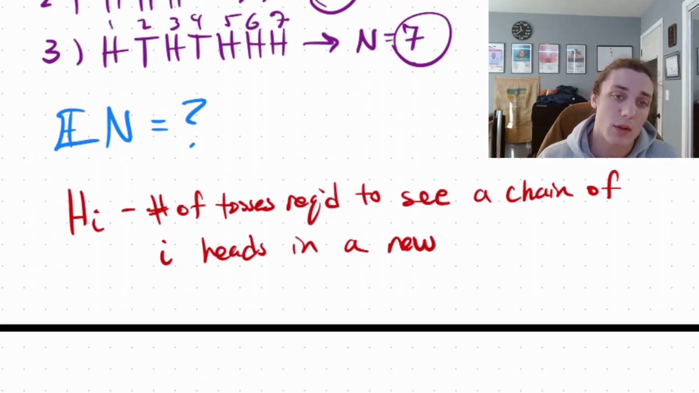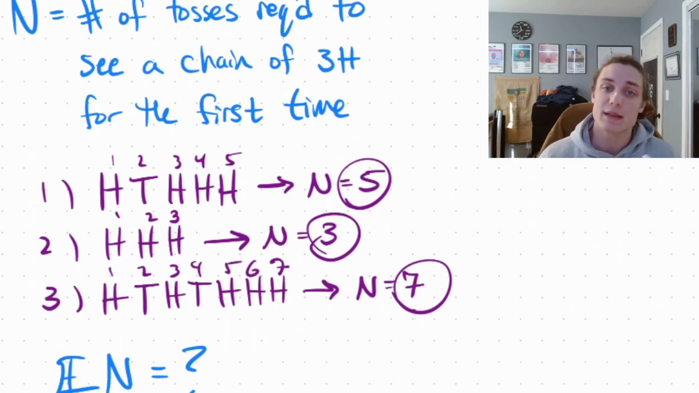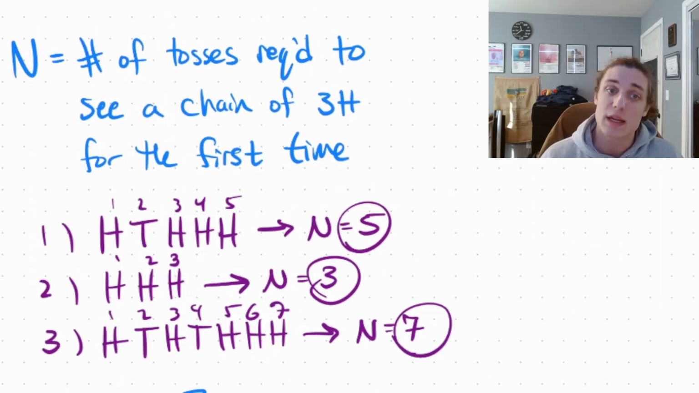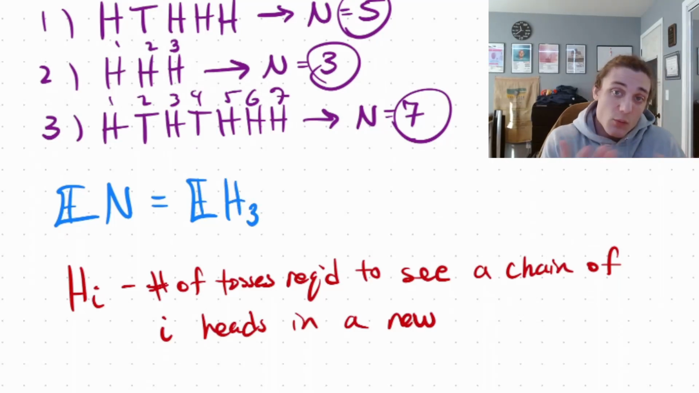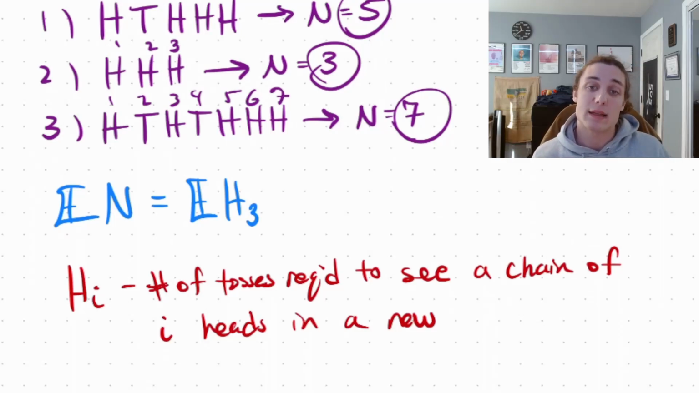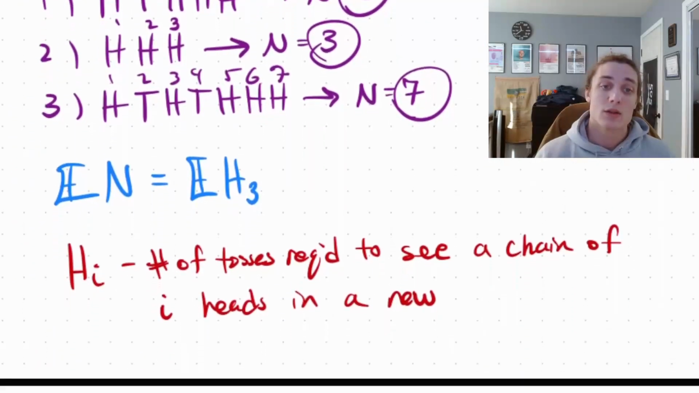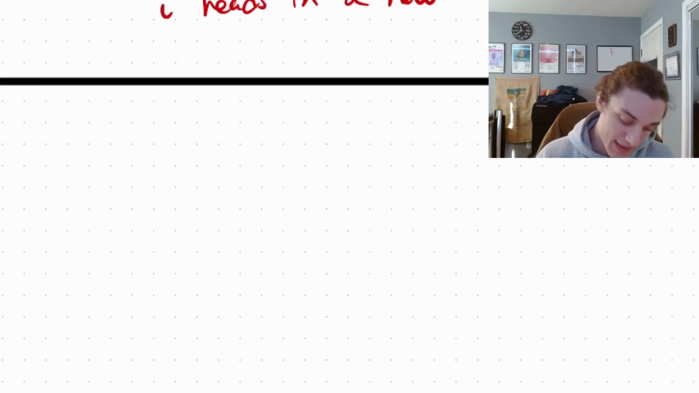So this is going to hopefully help us get to the expectation of N. Well, let's think about it like this. What is the expectation of N? It is the expected number of tosses required to see a chain of 3 heads for the first time. So by definition, this is going to be equal to E[H_3]. So if we can build towards E[H_3], then we're all set. And then, of course, we can sub out for the general case if I is, say, some arbitrary number k instead of 3. Okay? So let's get started by building a very simple base case.